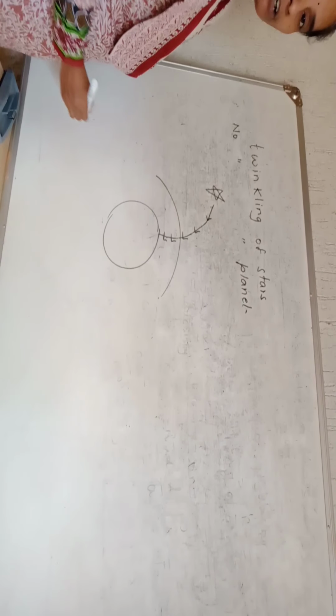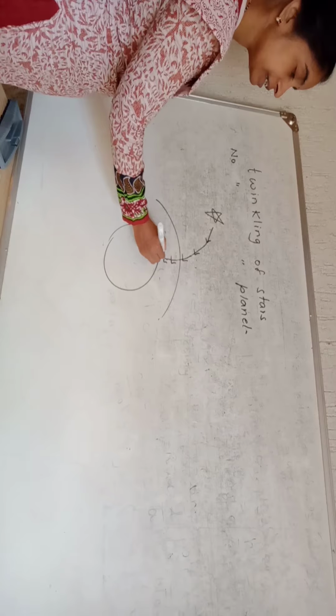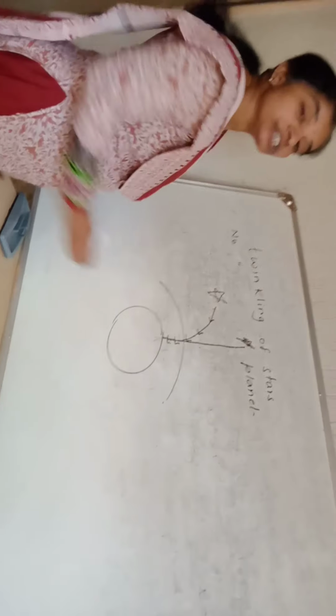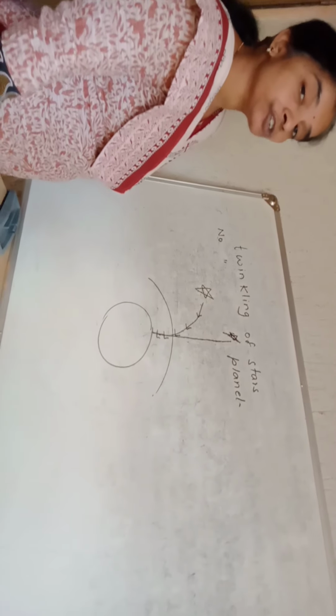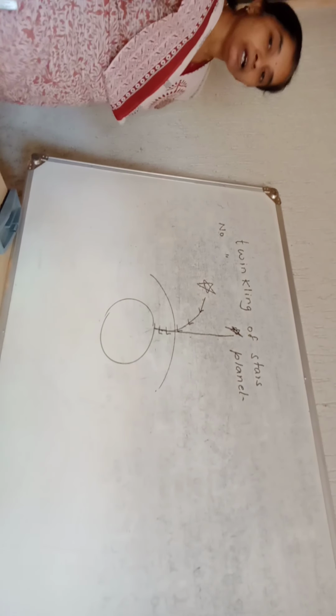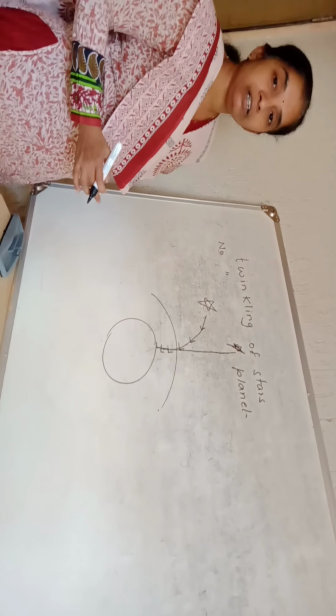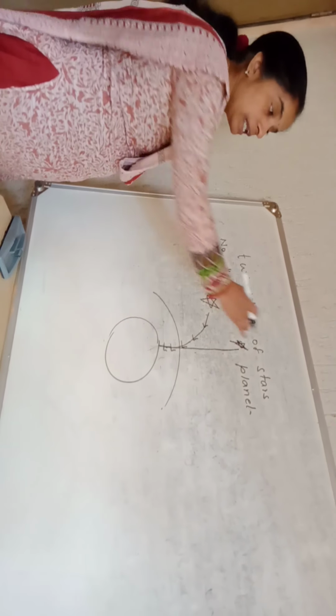They travel a curved path such that for a person standing on the earth's surface, the position of the star appears to be slightly raised. Why? Because a curved path of light ray never enters the eyes.